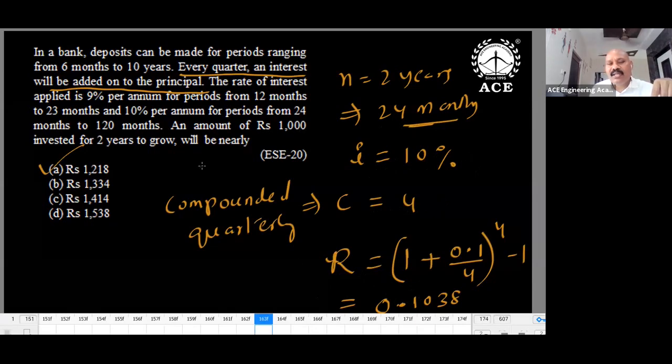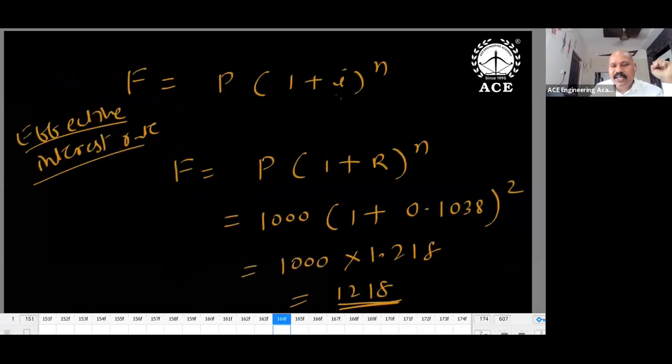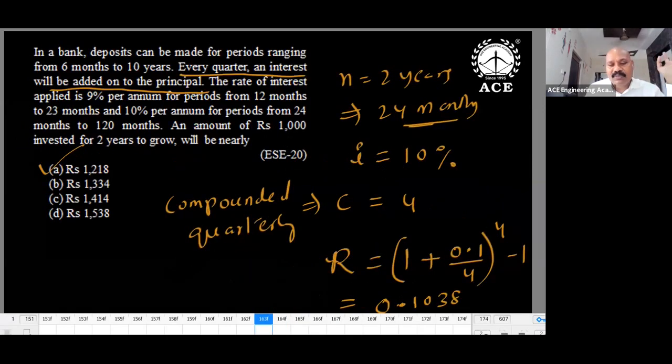Once you get the effective interest rate, then we can calculate how much you have to invest. We have to calculate the F value. F is equal to P into (1 plus I) whole power n. In place of I, we use the effective interest rate and we calculate the F value. So 1218 we get. I repeat, 1,000 you have invested, after 2 years how much? So F.